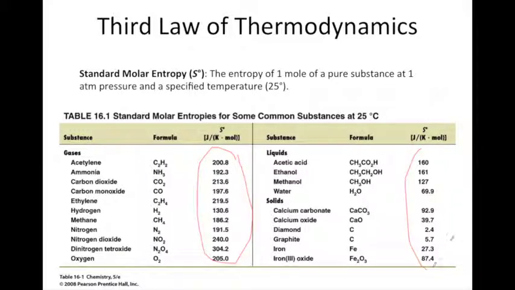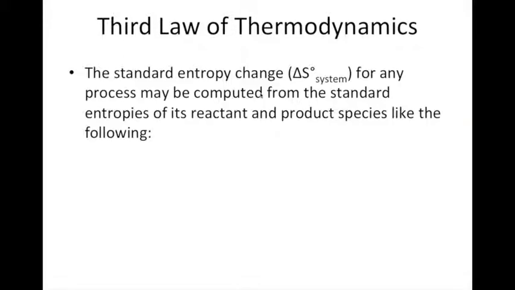You have a much larger table in the appendix in your textbook, but again, you can see here that using this relationship between temperature and entropy, it allows us to determine the absolute entropy, or how much entropy a substance has at a given temperature. Now, if we see standard entropy, we know we're talking about that at standard conditions, so 298 Kelvin.